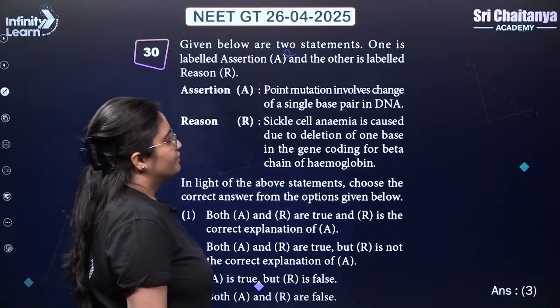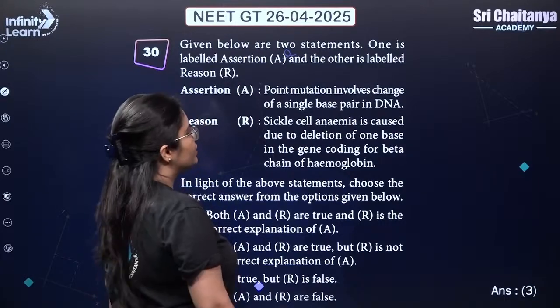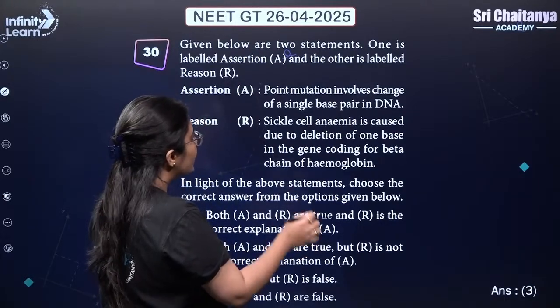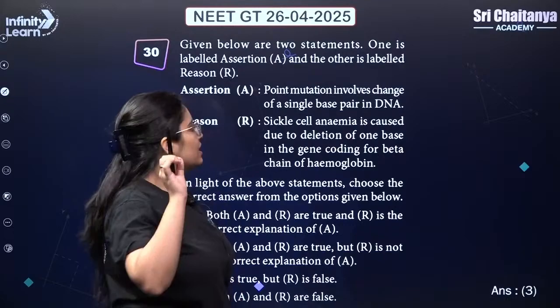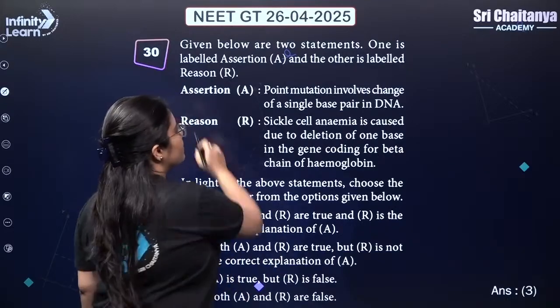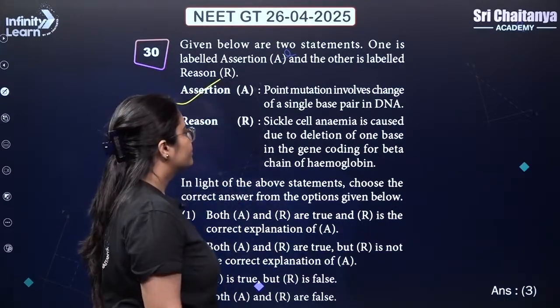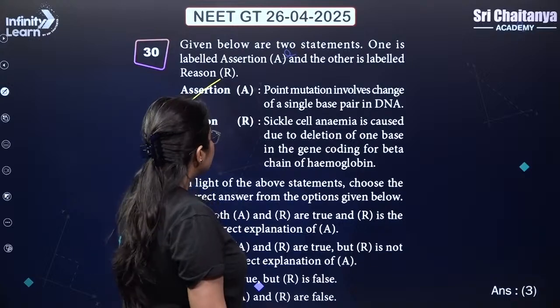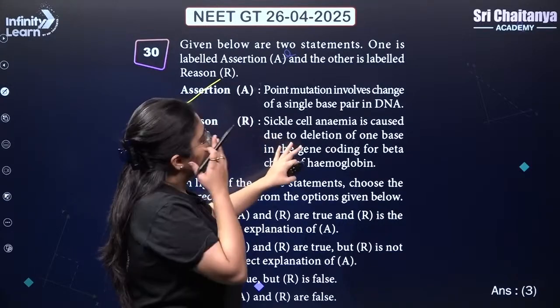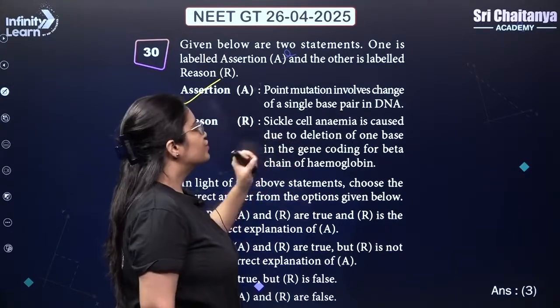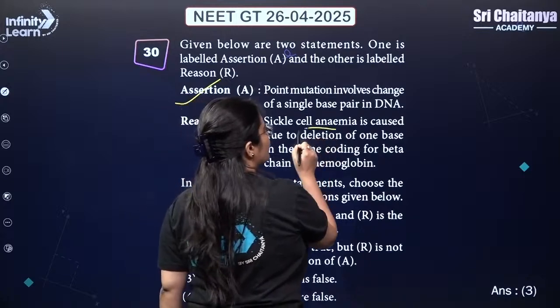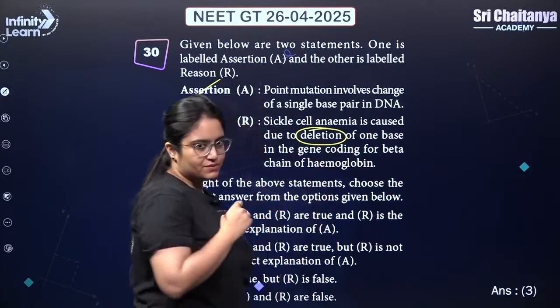Point mutation, very interesting question. Point mutation involves change of a single base pair in DNA. Correct. Reason statement says that sickle cell anemia is caused due to deletion. No, it is not because of deletion. It is because of substitution.